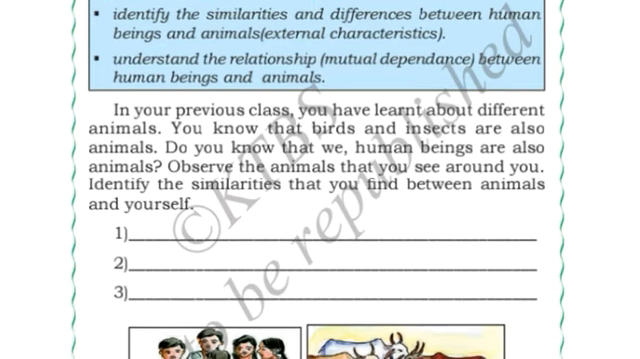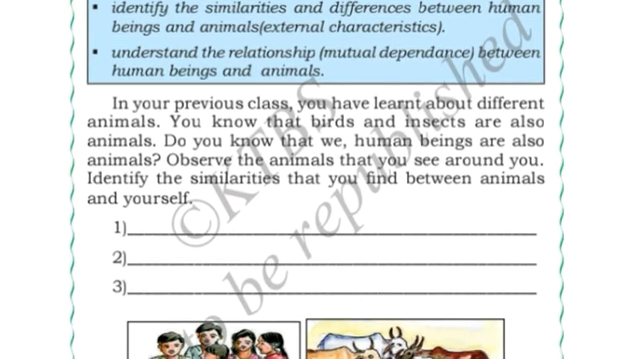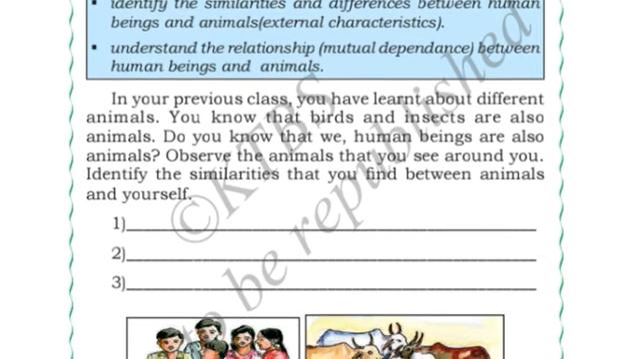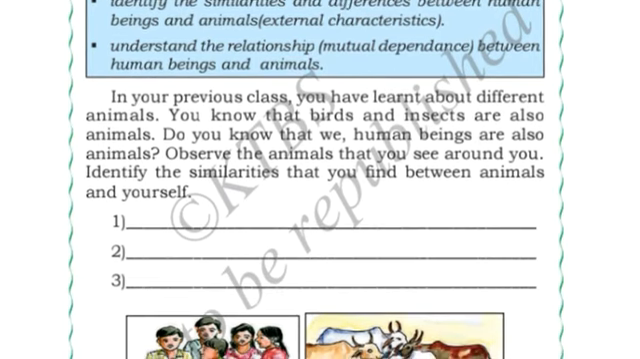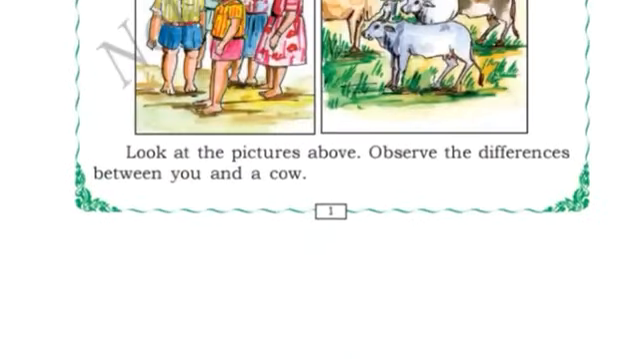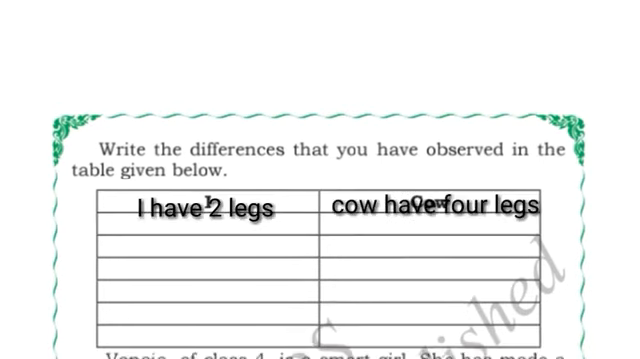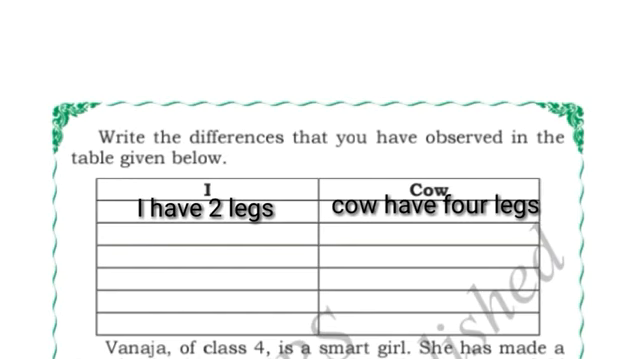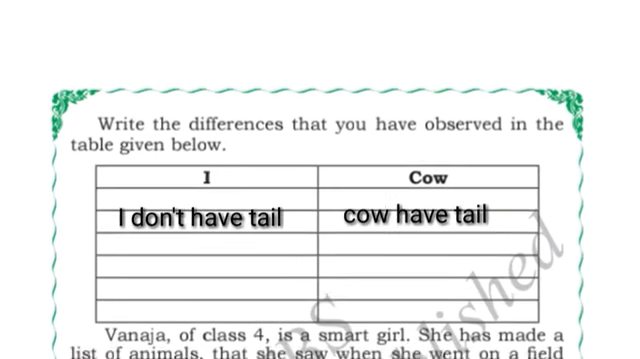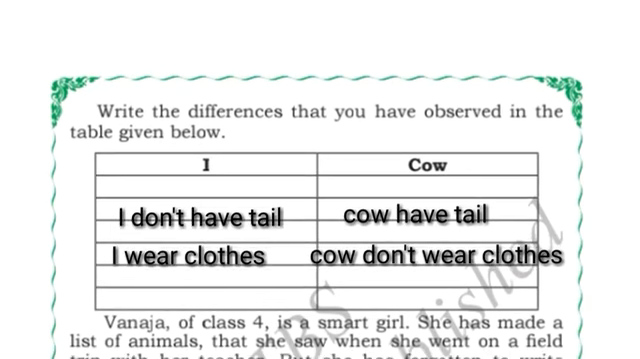Here look at these pictures and observe the difference between you and a cow. So what are the differences between we and cow? Here we will write the differences. In the I column we will write: I have 2 legs, cow has 4 legs. I don't have a tail, cow has a tail. I wear clothes, cow does not wear clothes.